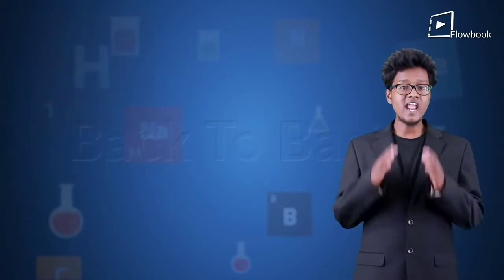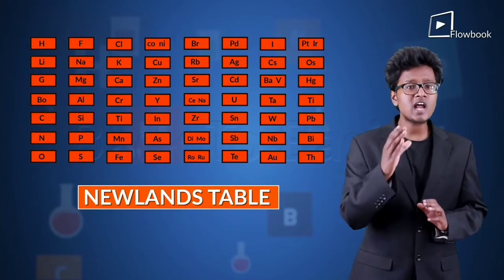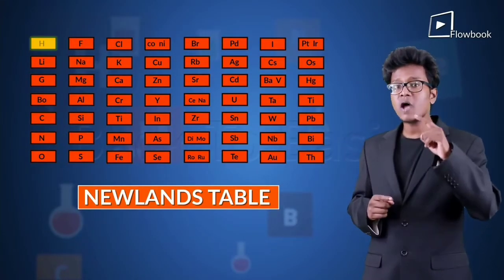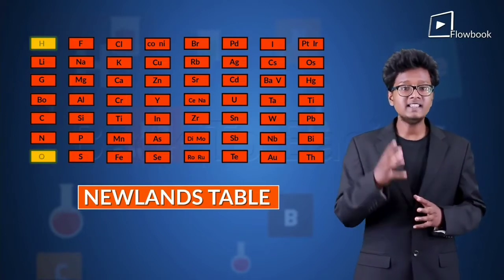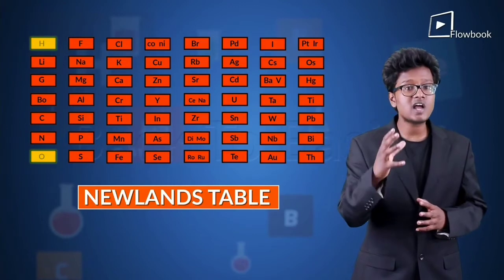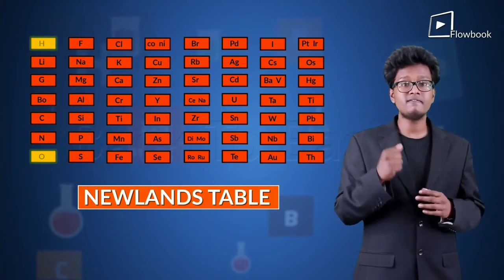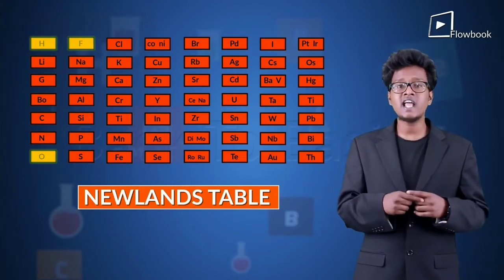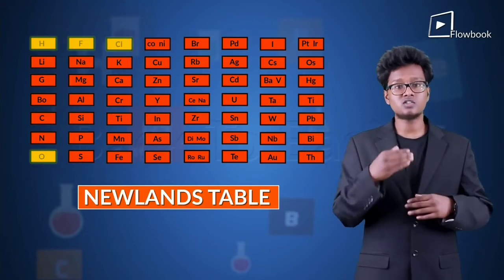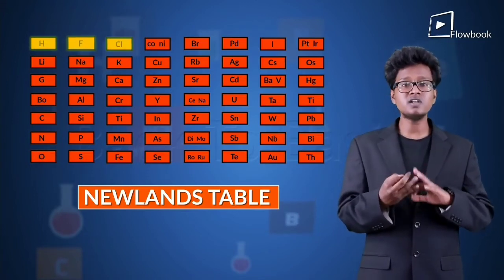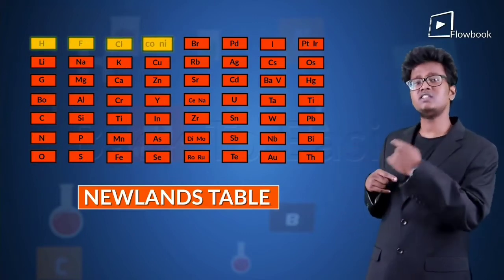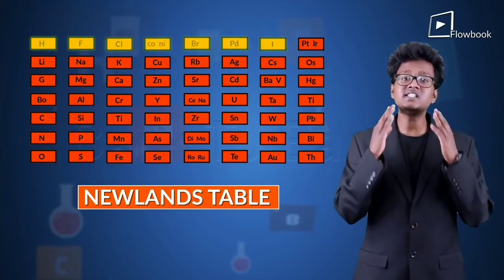In Newland's table, if you start with hydrogen and move down 6 steps, the 7th element would be oxygen. And the 8th element, that is the start of the 2nd group, would be fluorine. And the next 8th element would be chlorine, and so on. And the properties of hydrogen, fluorine, chlorine, and so on in this horizontal row would be similar.